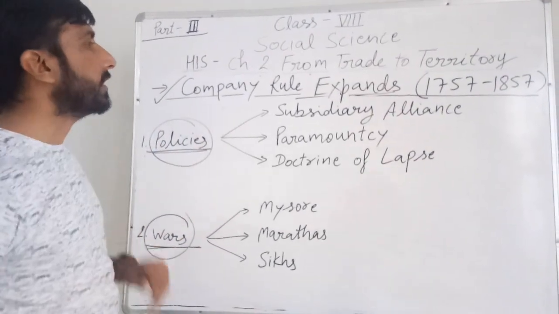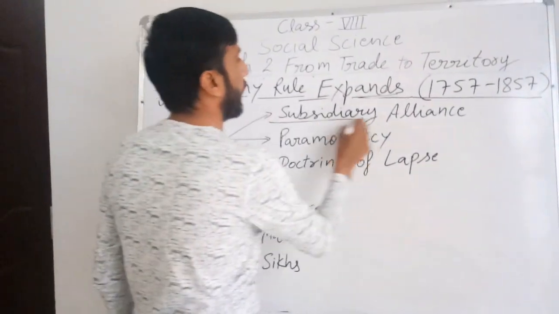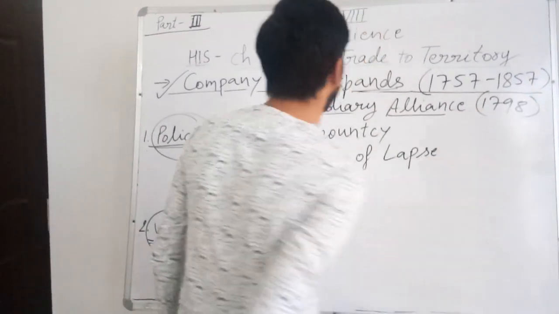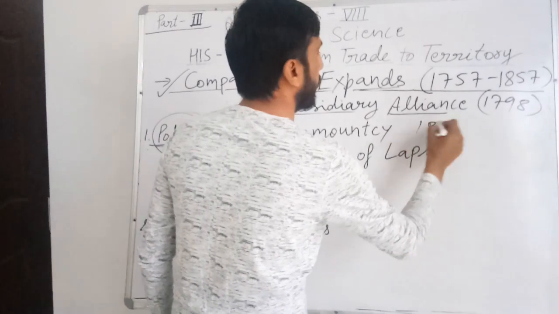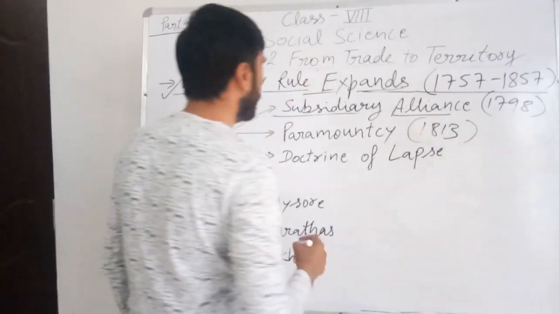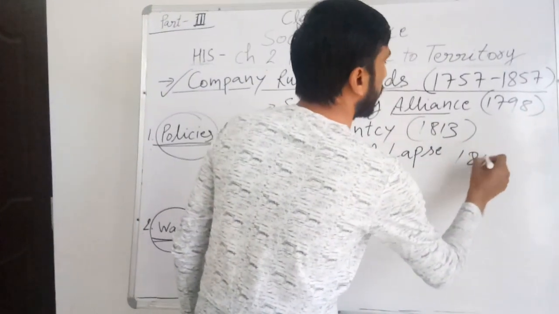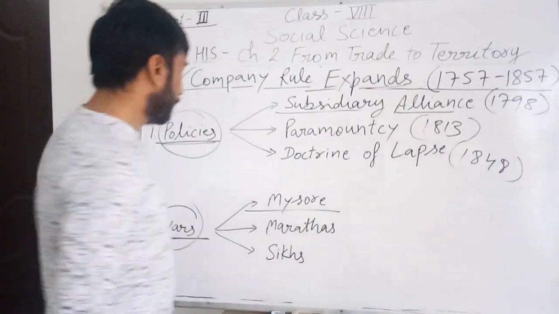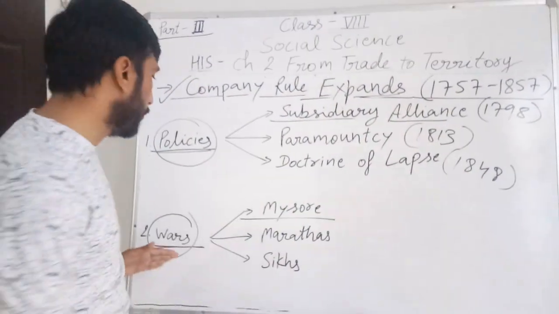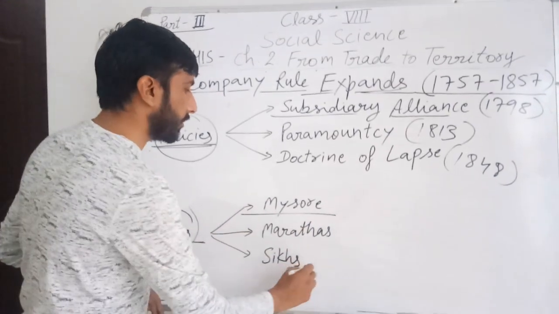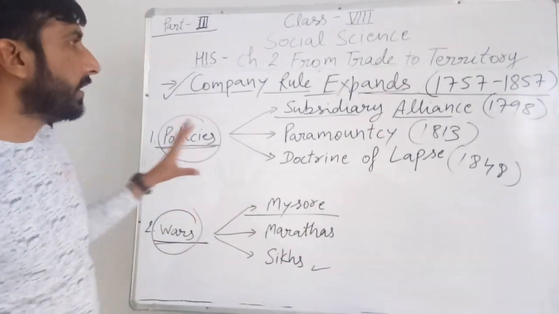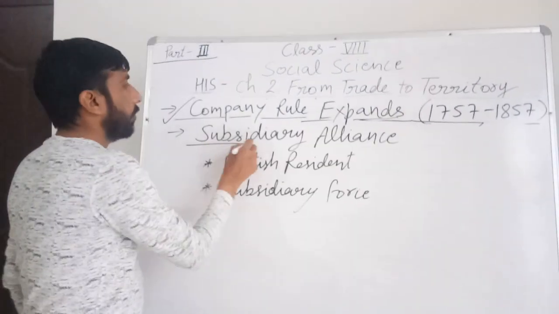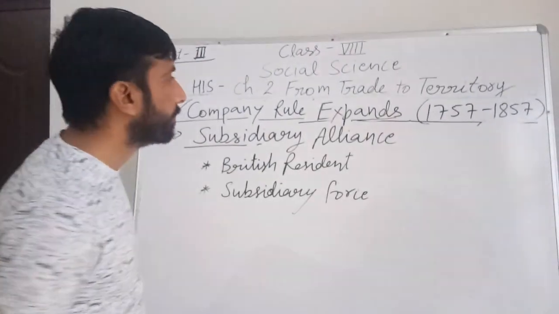Among the policies, we will discuss three: subsidiary alliance, 1798, paramountcy policy, claim of paramountcy, and doctrine of lapse, 1848. And wars with Mysore, consecutive wars with Marathas, and Sikhs. So we'll discuss in detail, right? So first was subsidiary alliance.